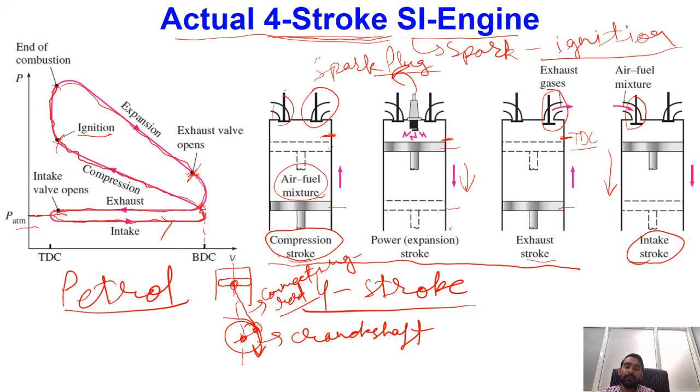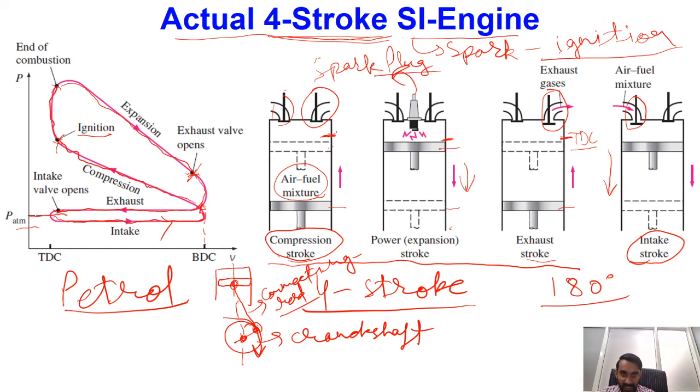One important thing we have to note down over here is that while the piston moves from bottom dead center to top dead center, our crankshaft will rotate by an angle of 180 degrees.